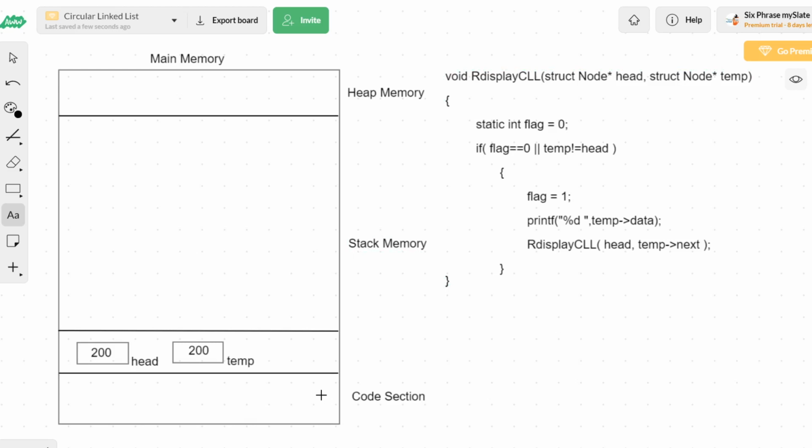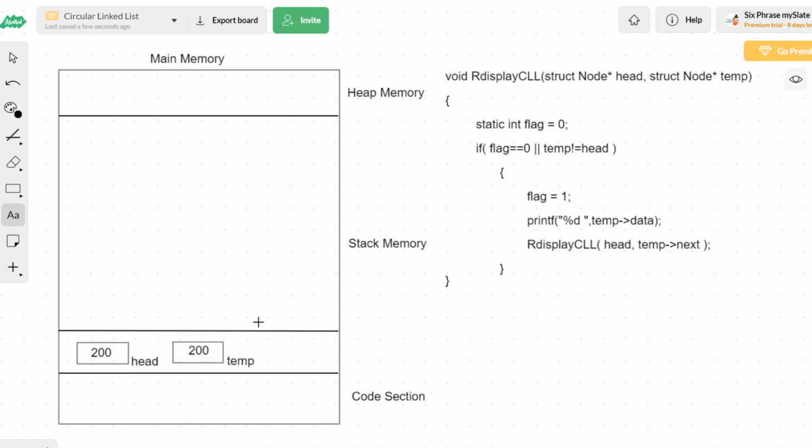Global variables and static variables are always created inside this code section, which is directly accessible from any of the activation records inside the stack, because for a global or static variable there is only one copy.